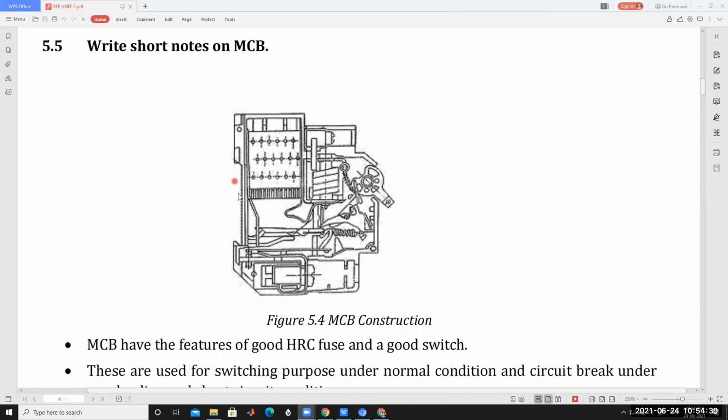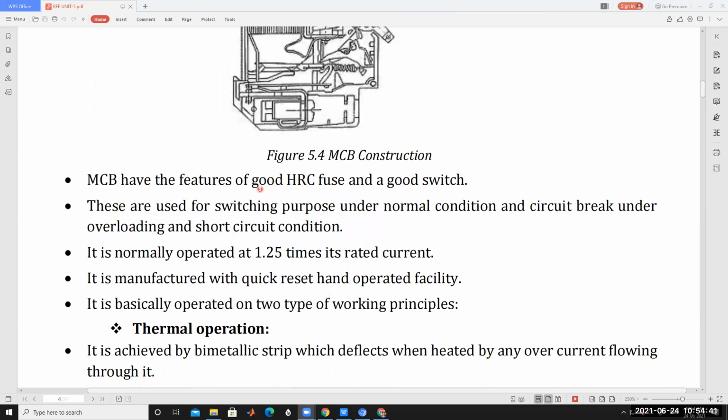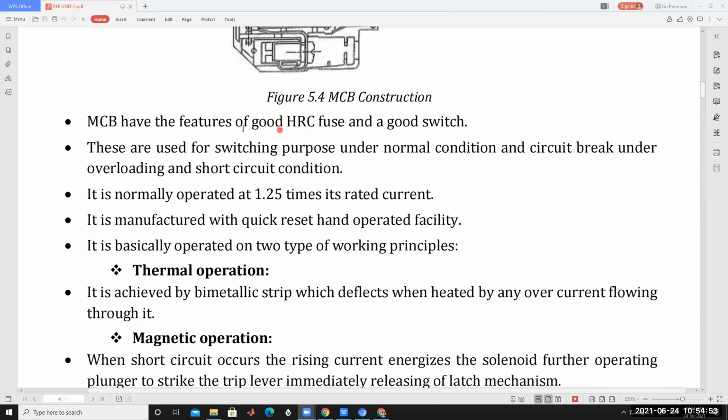The MCB has the features of good HRC fuses and good switches. HRC means high rupturing capacity.